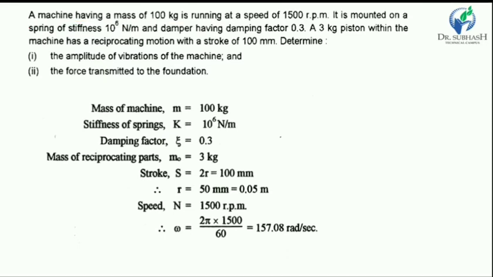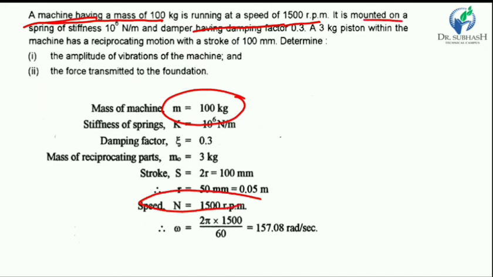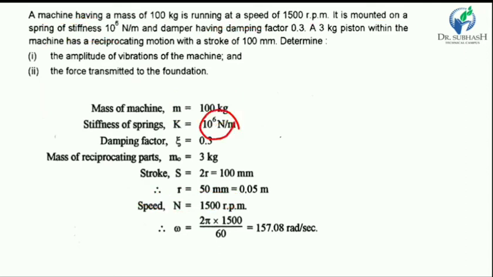So first example, see the data. A machine having a mass of 100 kg, running speed N equal to 1500 rpm, is mounted on a spring of stiffness 10 raised to 6 Newton per meter, with a damping factor zeta of 0.3.